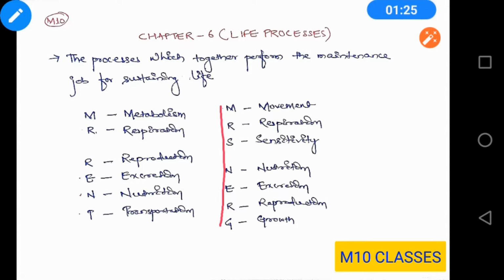So if you want to say somebody is alive or not, you have to check whether their metabolic activities are going on or not, whether respiration is going on or not, whether they are excreting or not, and all these functions are essential for sustaining life. In this chapter, Life Processes, you are basically going to read about respiration, excretion, nutrition, and transportation.